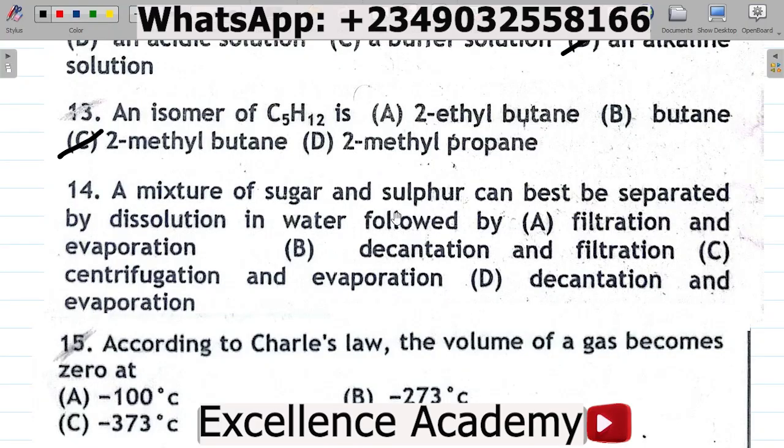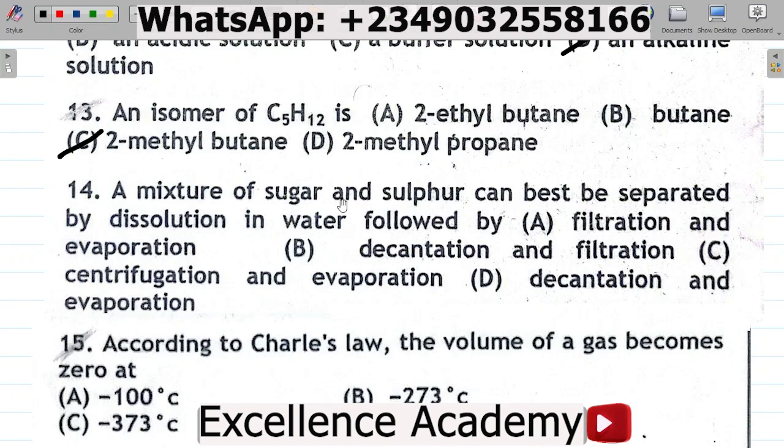Okay. Number 14. A mixture of sugar and sulfur can best be separated by dissolution in water, followed by A, evaporation and filtration, B, decantation and filtration, C, centrifugation and evaporation, D, decantation and evaporation. So what's the answer to this question?